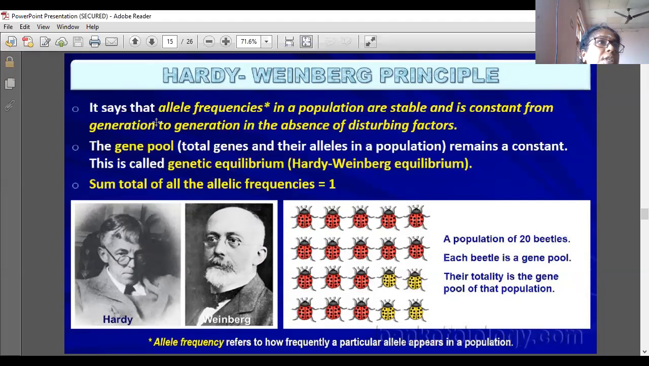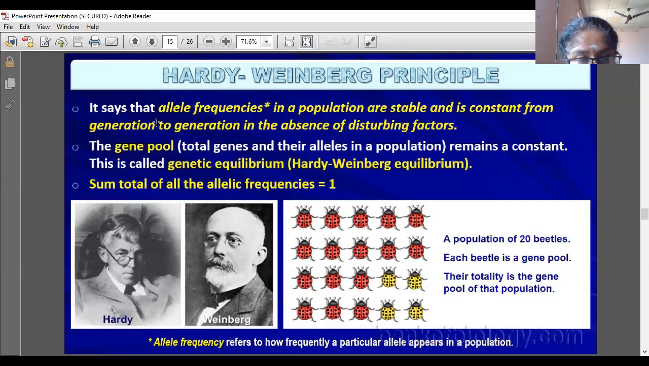This question was asked this current year, so it is a very important question. What is the name of this principle? Hardy-Weinberg principle. It says that allelic frequencies in a population are stable and constant generation to generation in the absence of disturbing factors. The gene pool remains constant.